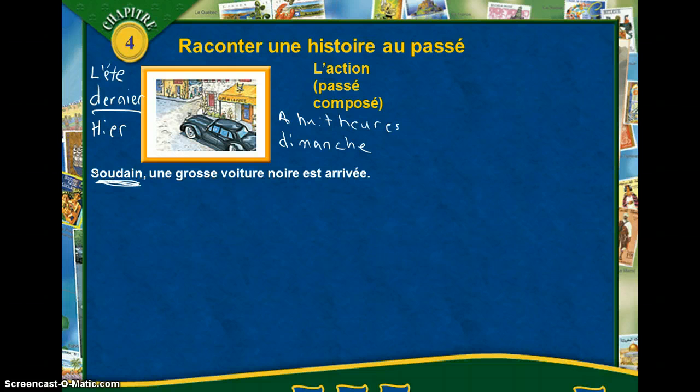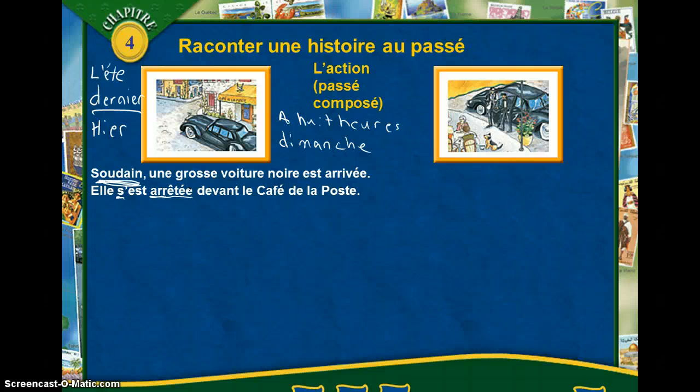So, une grosse voiture noire est arrivée. That's an action. That's one of the main things that's happening in this little town of Barbizon. This great big black car arrived. Elle s'est arrêtée devant le café de la Poste. Okay, this reflexive verb right here is it stopped itself, right? The car stopped. So elle s'est arrêtée devant le café de la Poste.